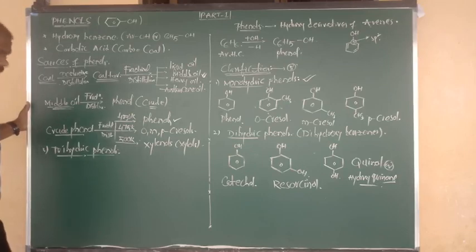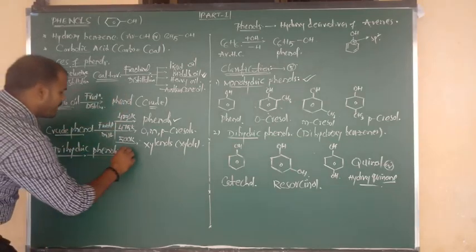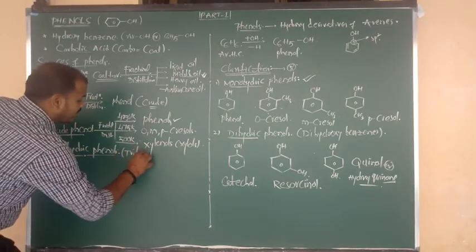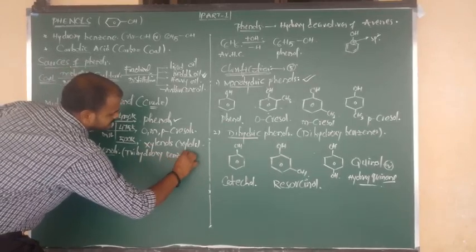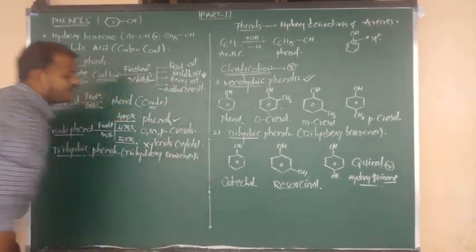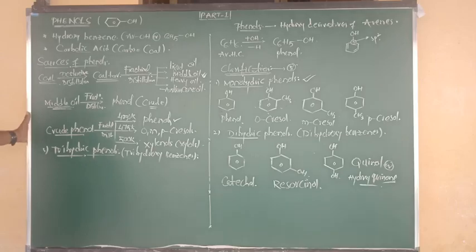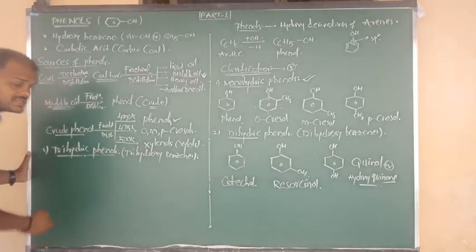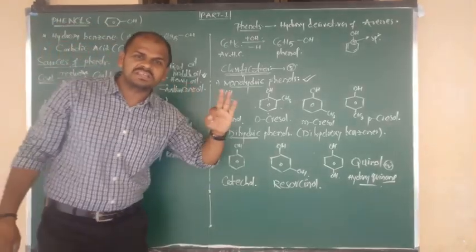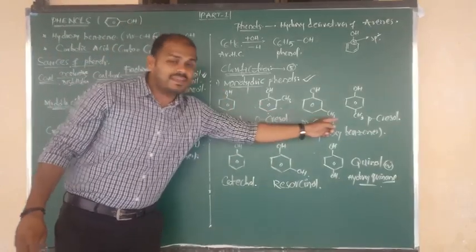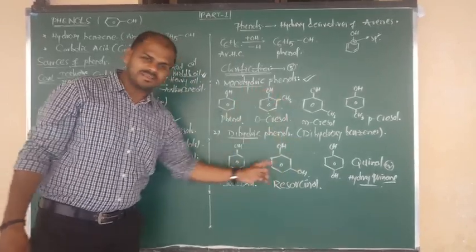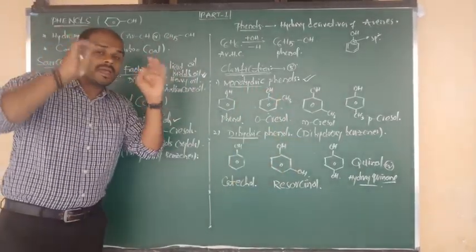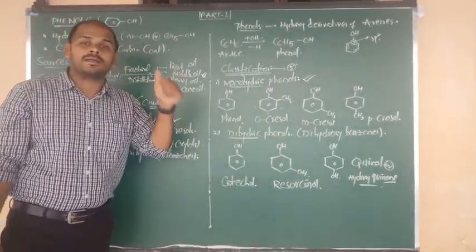What is meant by trihydric phenols? They have three OH groups upon the benzene ring, so simply we can say these are trihydroxybenzenes. I am going to show the structures. Again here also I am going to give you three structures, evergreen important. Here also three: cresol three, catechol, resorcinol, quinol three. Do not neglect even one member. You should be perfect.